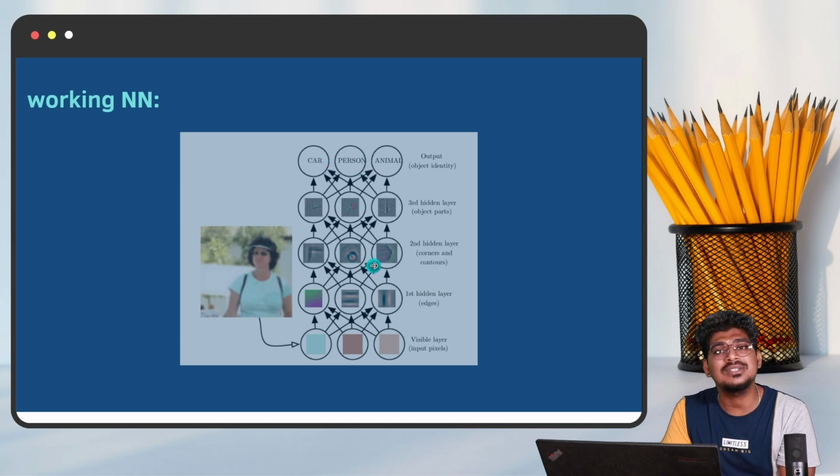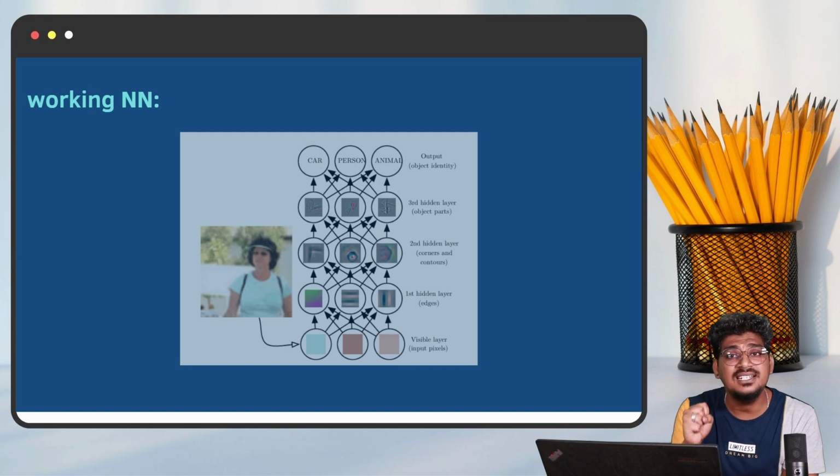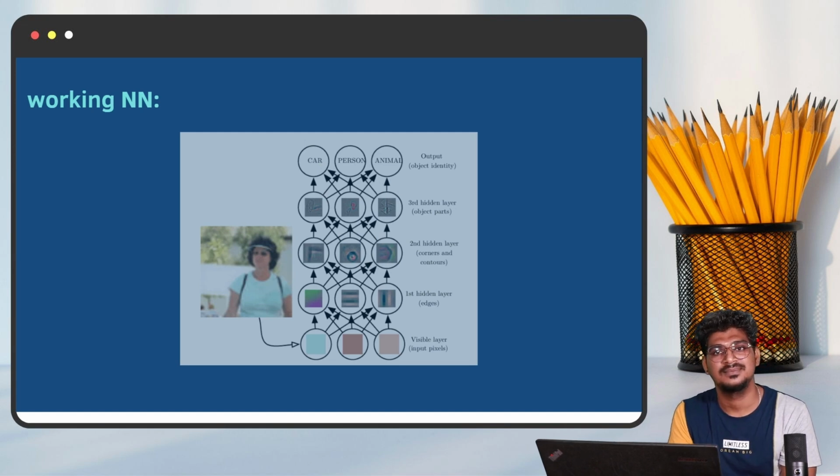So what is the in-between process inside the hidden layer? Extracting the features from the image. Normally, once the outline of the object is detected, we can identify it easily. In the same way, the computer can also do it. That's why we need edge detection, contour detection, and finally object detection. Once the computer finds the object point, we can identify easily, yes, it is a car or person or animal. Here the output will be the person.